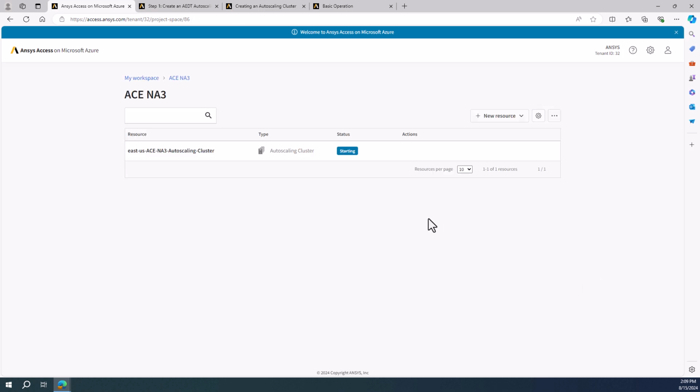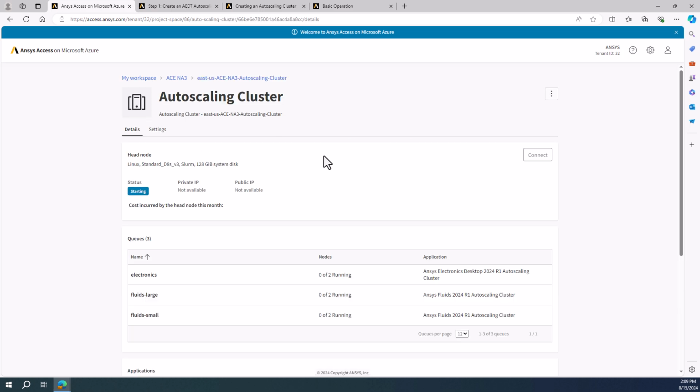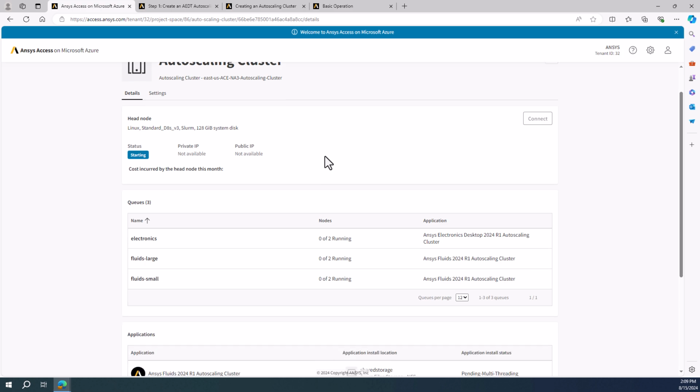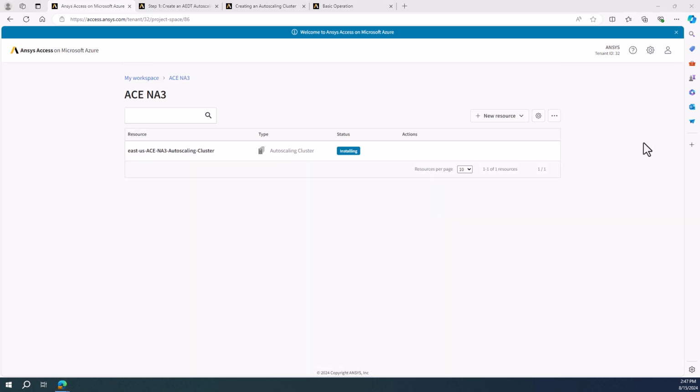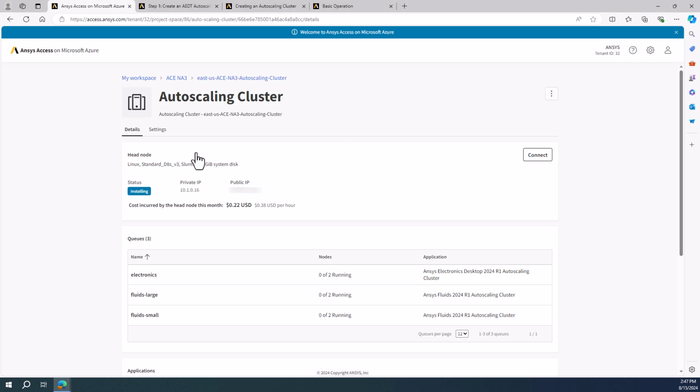Once the creation process has started, I can now see the resource in my project space. I can click on the cluster for more details, and we'll come back here later once the cluster is running and discuss this. The cluster has moved on to installing status, so we can get a bit more information about it, notably the private IP, which will be used in further steps.